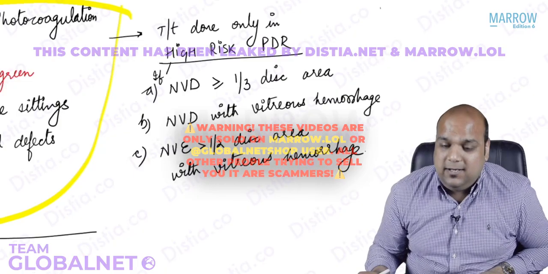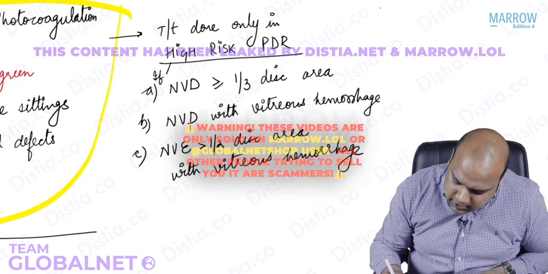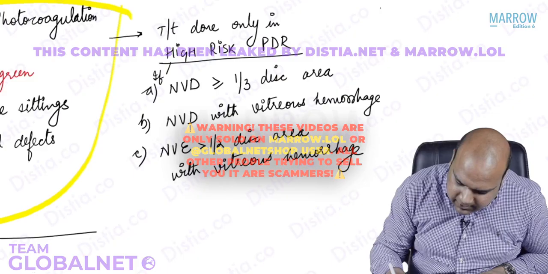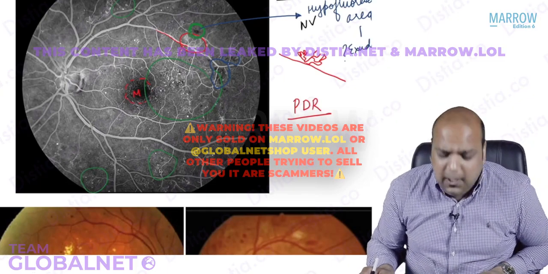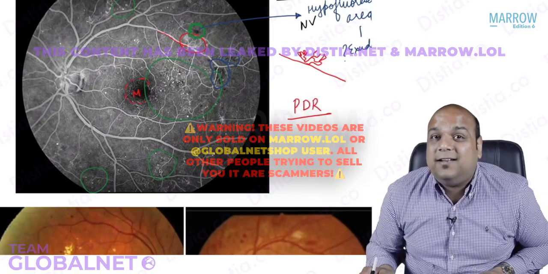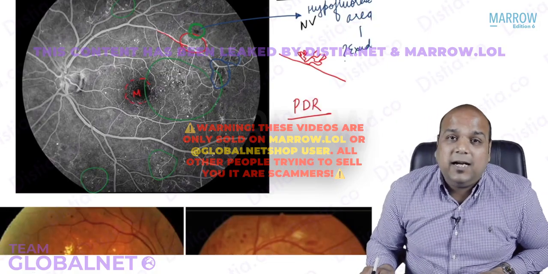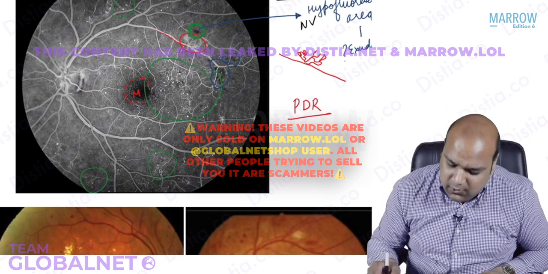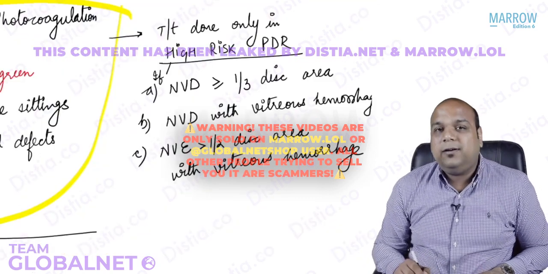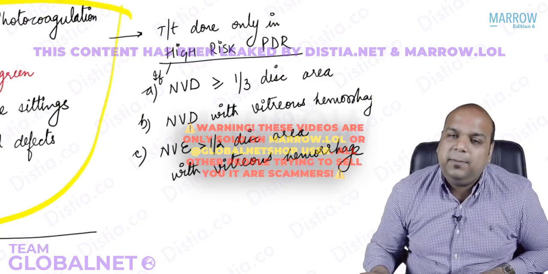I hope we understand. That means if I show you this photograph again, everybody, this FFA image in which there is a very small neovascularization, probably the area is not greater than half disc. Yes, that is why probably we are not going to treat it. I hope you understand, everybody. Yes or no? So that is all about the treatment of a case of diabetic retinopathy.